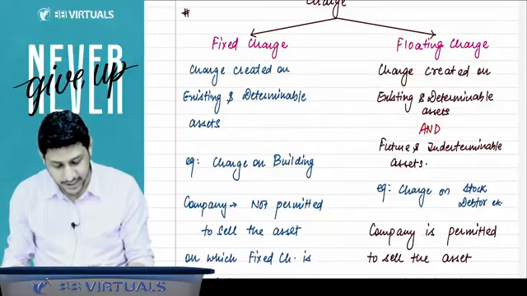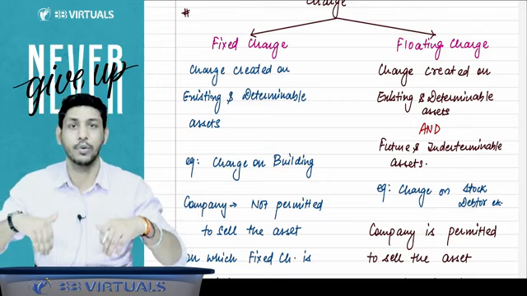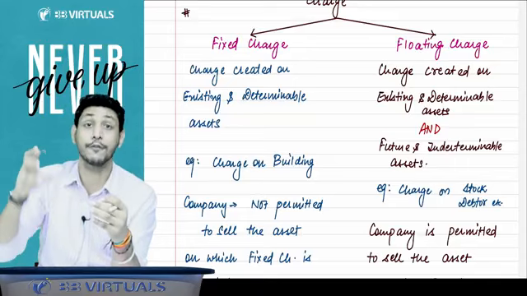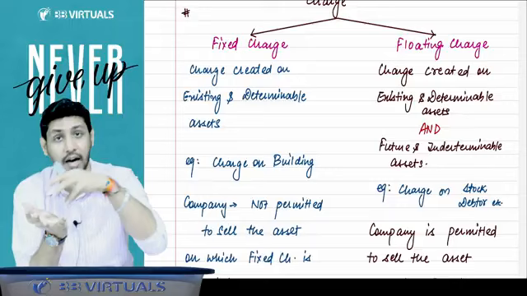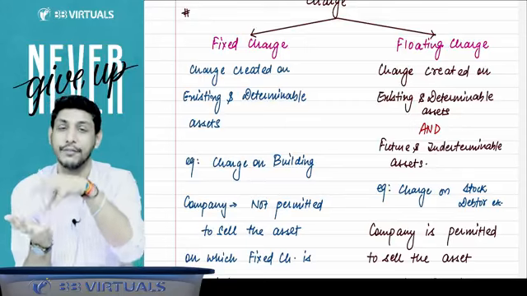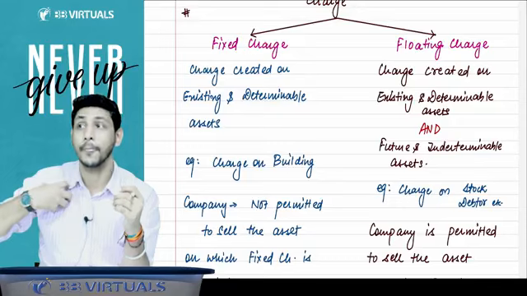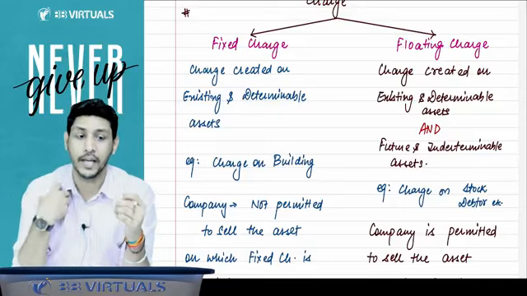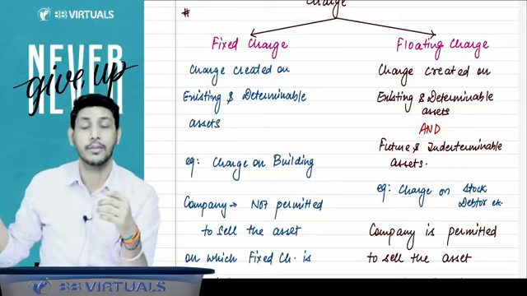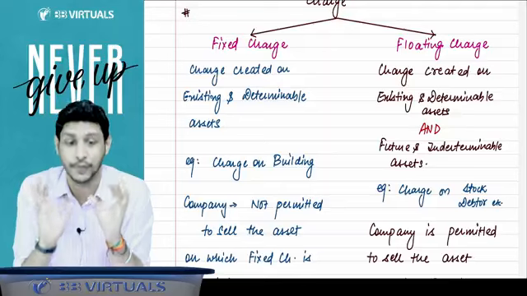Fixed charge is the charge which is created on the existing assets. The present assets you are having right now, only on those assets the charge is created, and this is a fixed charge. It means the assets on which you have created a charge will now be shackled. You will not be able to sell them, you will not be able to transfer them to some other person. That asset is now under charge. That charge is called a fixed charge.